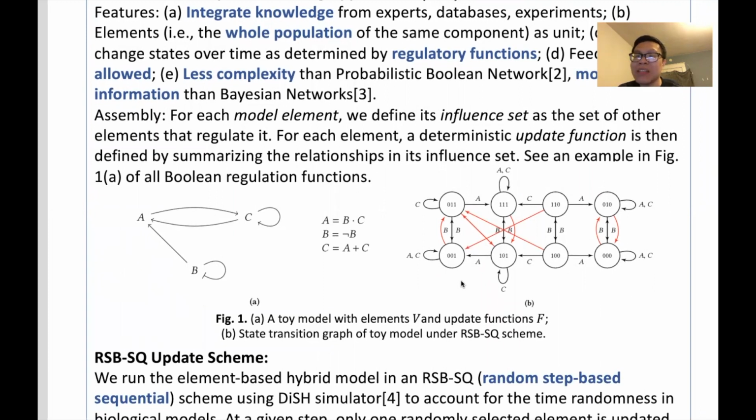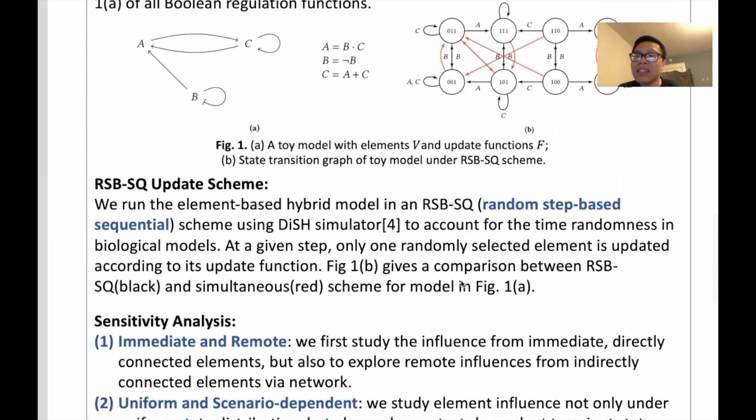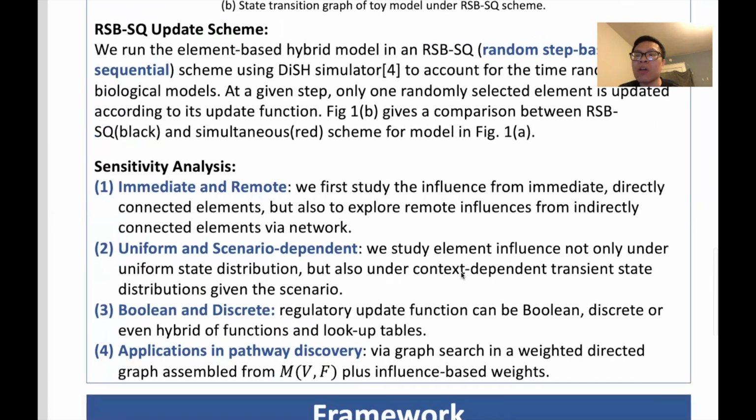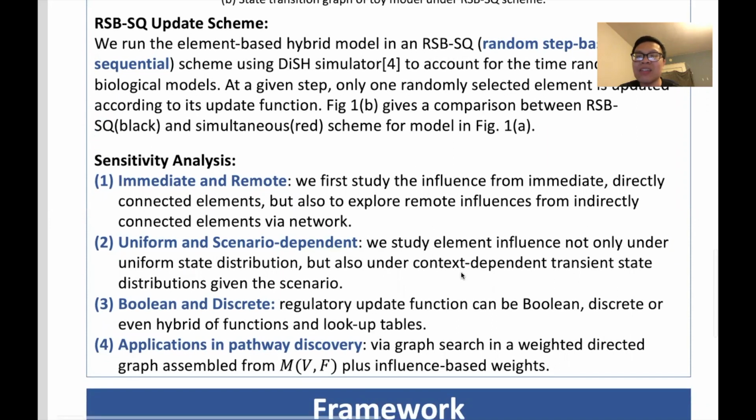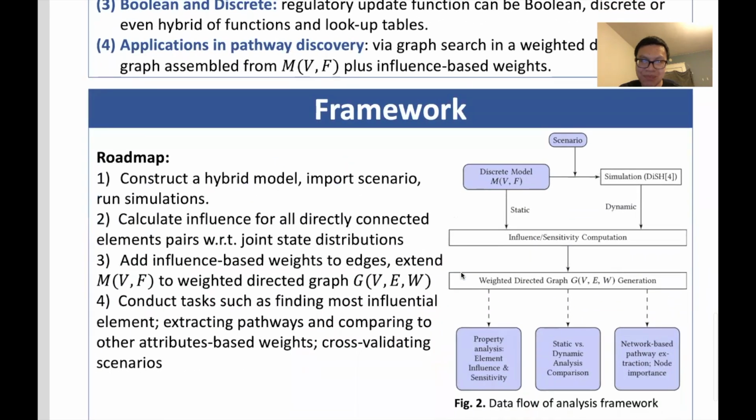Secondly, an update scheme is required for the model to be executable. So we apply a random scheme in which only one random element is allowed to update at each time step. With that in mind, the main focus of this work will be a variety of sensitivity analysis, such as immediate and remote sensitivity, sensitivity under uniform and scenario-dependent distribution, Boolean and discrete sensitivity, as well as the application in pathway discovery and how we are going to validate it.